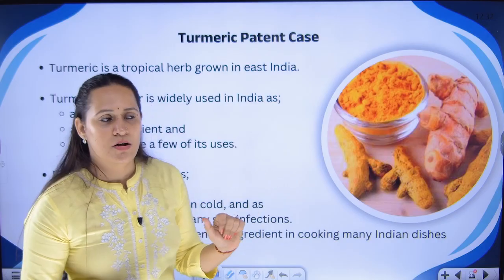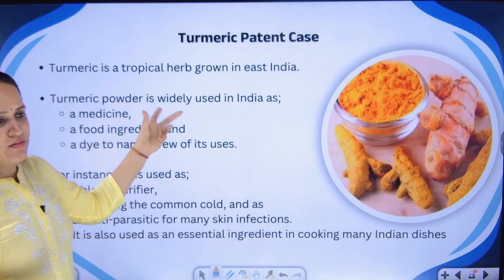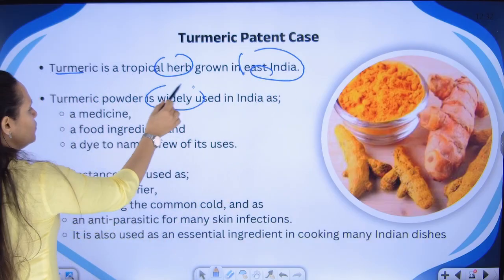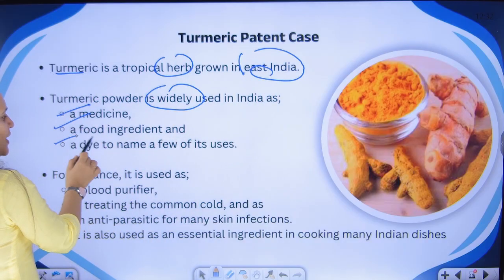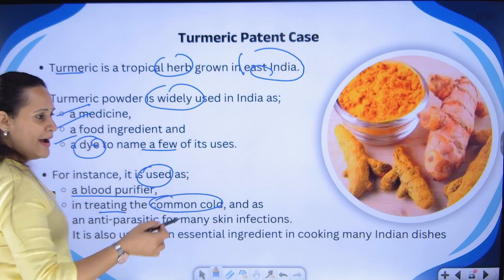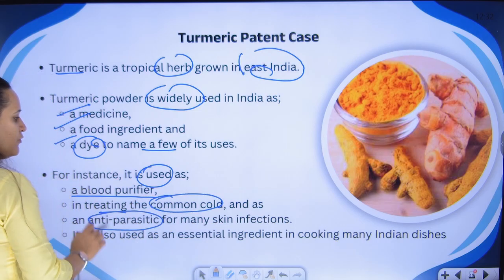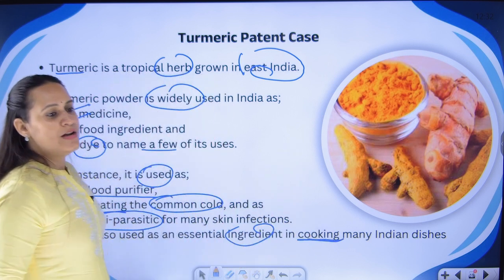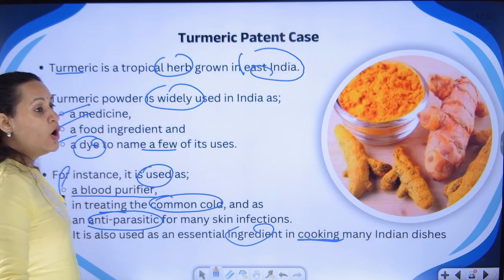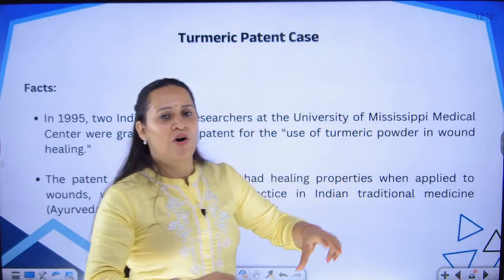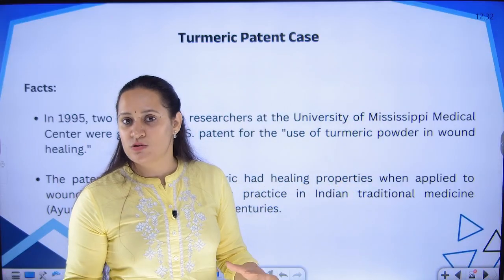But what happened here? What happened was, I've just given the basics, that turmeric is one of the herbs that is grown in India. It is widely used as medicine, as food ingredient, also as a dye in some places. It is used as blood purifier. It is used to treat common cold and fever. It is used as antiseptic for skin infection. It is also used as an essential ingredient in cooking of Indian dishes. So many benefits are there of turmeric, and all of us Indians know, right from a small child to an elderly person. We know what is the use of turmeric.